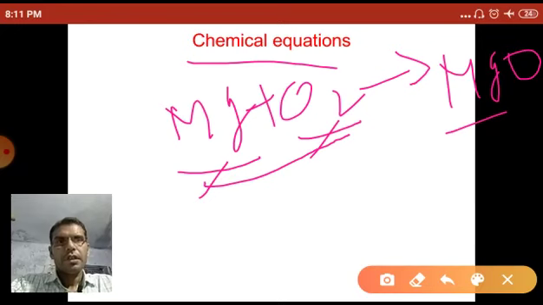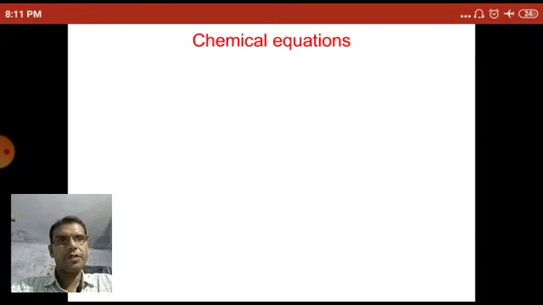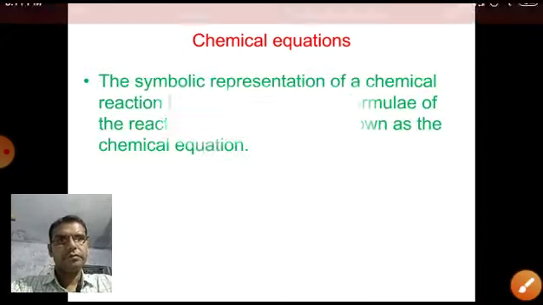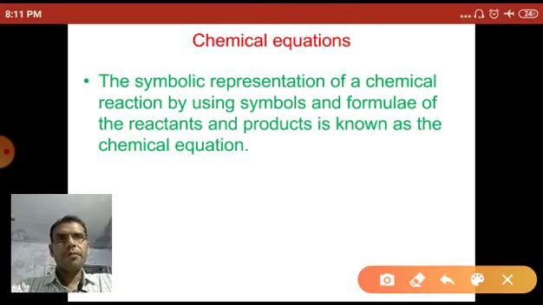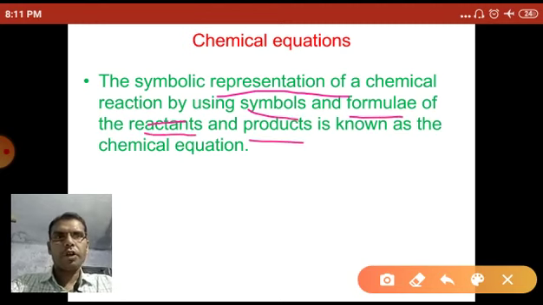So the reactants are represented by their symbols or formulas, and the product is also represented by its symbol and formula. That representation is called the chemical equation. So the symbolic representation of a chemical reaction by using symbols and formulae of the reactants and products is known as the chemical equation.